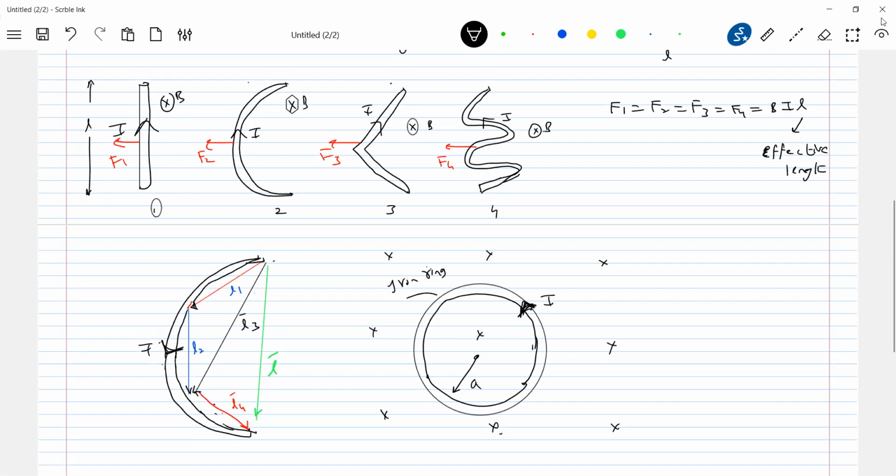So what about the situation here? What is L bar for this? It will be zero, no? So the net force will be zero. Or in terms of mathematics, you can analyze it. You take a small element, this one, like this. What is the force acting on this? B bar, current, B bar. Okay, then I'll change the direction of current.